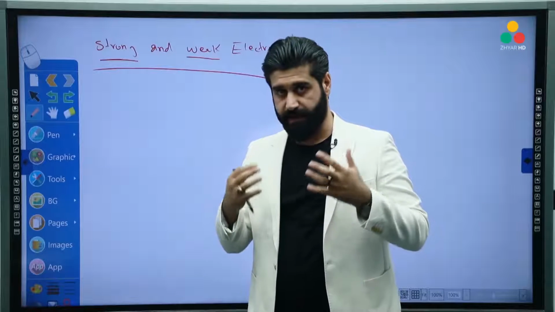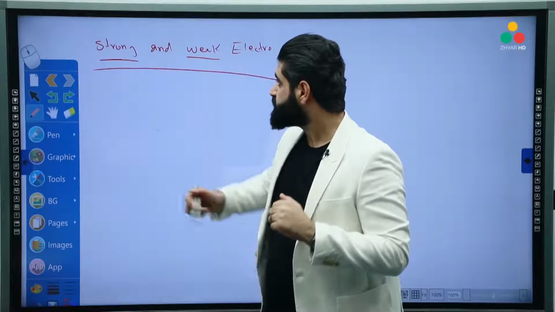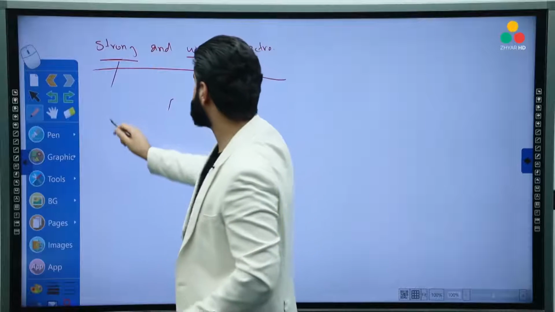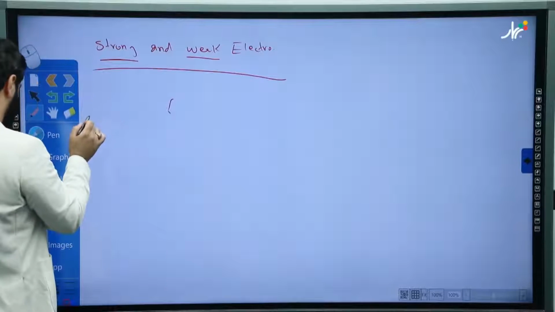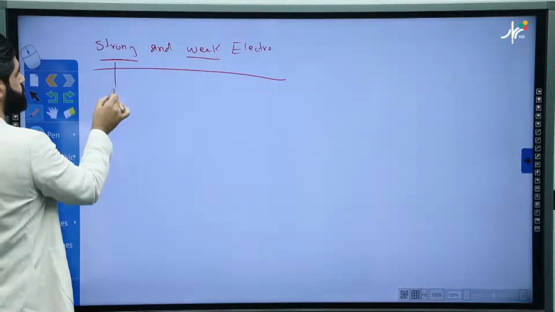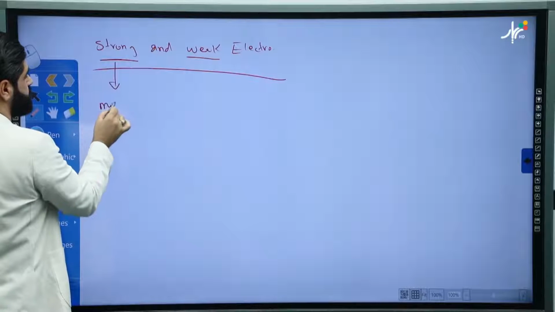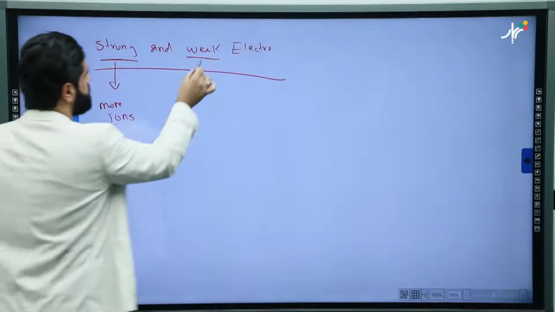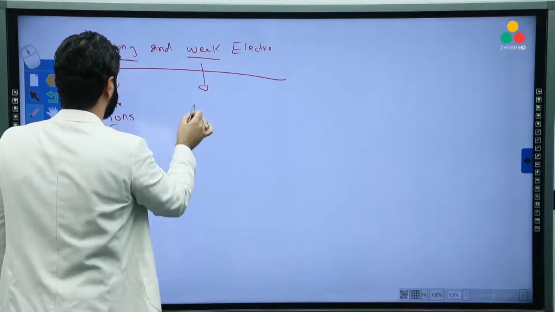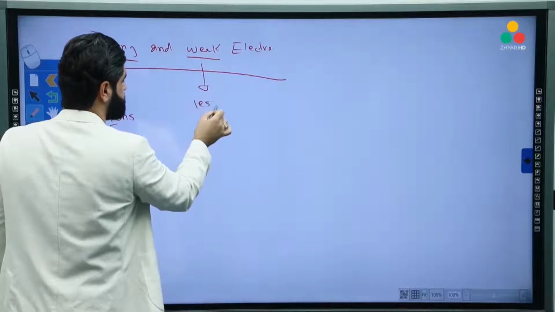When we have more ions, okay? So the aqueous solution of strong electrolytes contains, look, more ions. But here, it contains fewer ions.